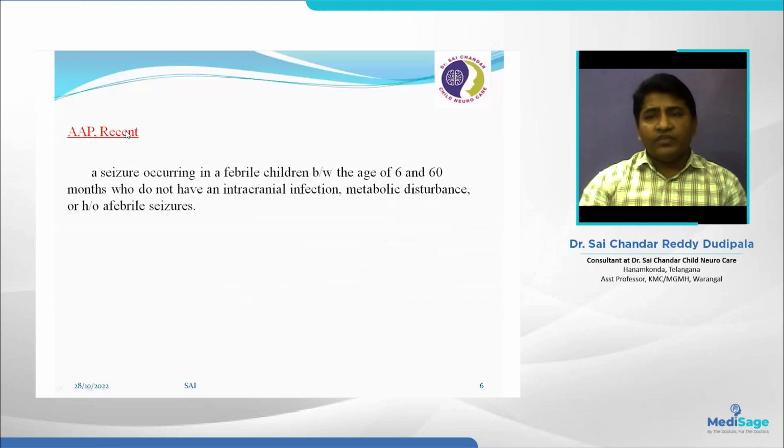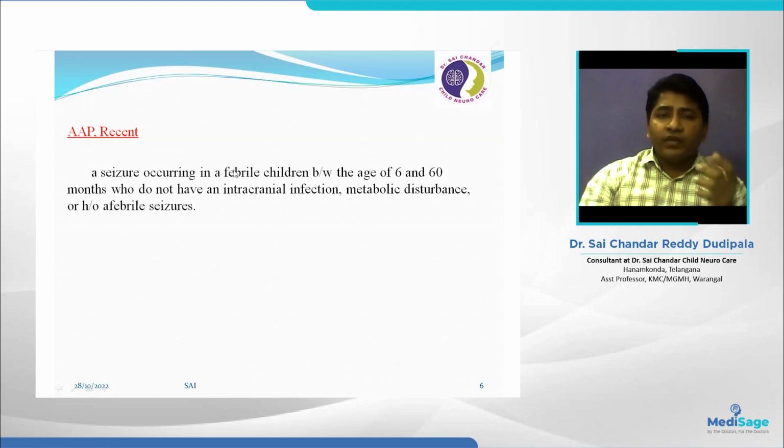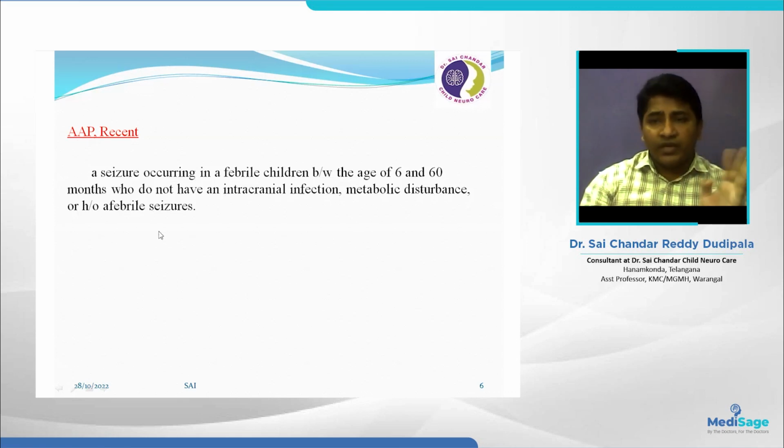The recent definition by the American Academy of Pediatrics describes it as a seizure occurring in febrile children between the ages of 6 and 60 months, who do not have intracranial infection, metabolic disturbances, or a history of febrile seizures. So in all three organizations' definitions, there is no intracranial infection, no metabolic disturbance, and no previous history of seizures, whether neonatal seizures or febrile seizures. The lowest age limit is 1 month, by the ILAE.